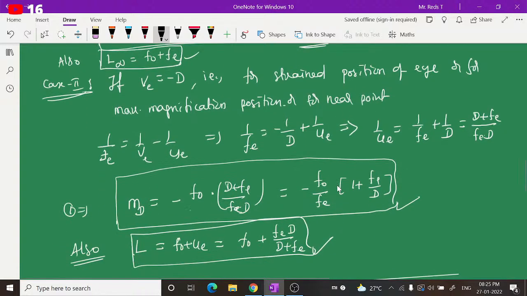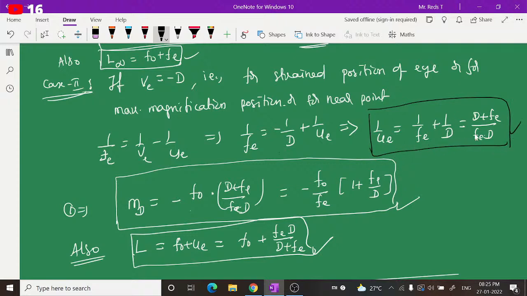Next, if the final image is forming at the least distance of distinct vision, or for the strained position of the eye, then if you want to find the magnification, it is f naught by ue. Here, when v is minus d, and u is minus ue, 1 by fe is equal to minus 1 by d plus, minus of minus becomes plus, 1 by ue. From this, 1 by ue is 1 by fe plus 1 by d. This you have to remember, guys. This relation you have to remember while doing numericals also. Sometimes we use this formula directly.